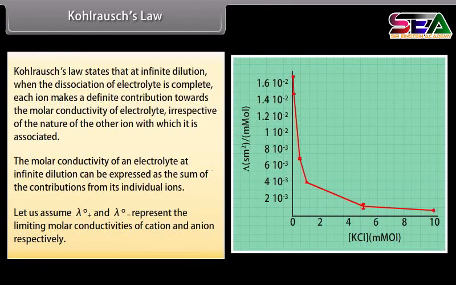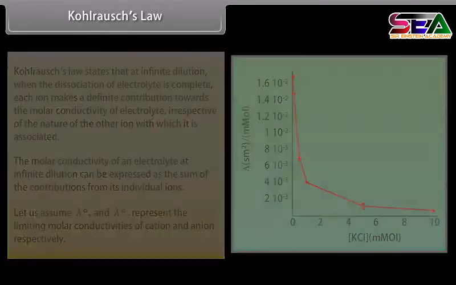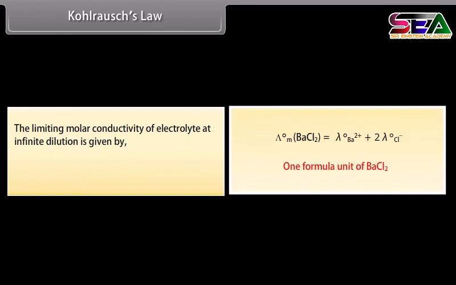and lambda naught negative represent the limiting molar conductivities of cation and anion respectively. The limiting molar conductivity of electrolyte at infinite dilution is given by V positive lambda naught positive plus V negative lambda naught negative, where V positive and V negative represent the number of positive and negative ions furnished by each formula unit.